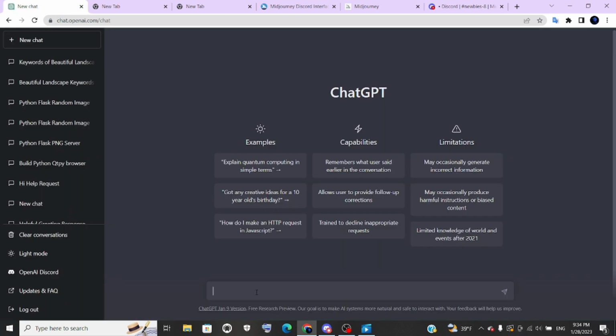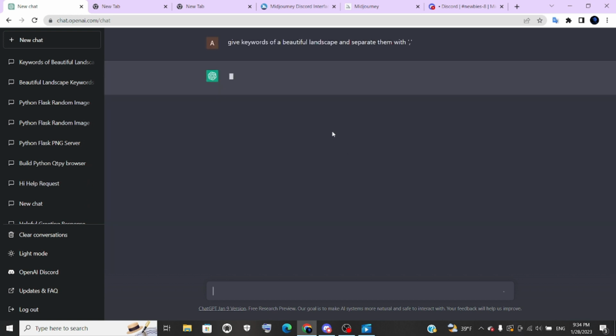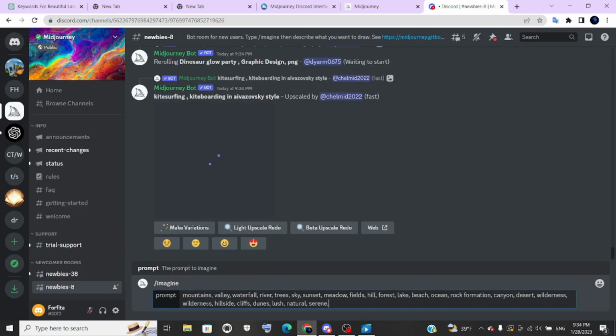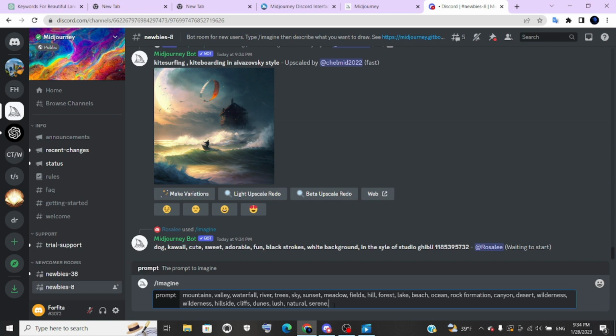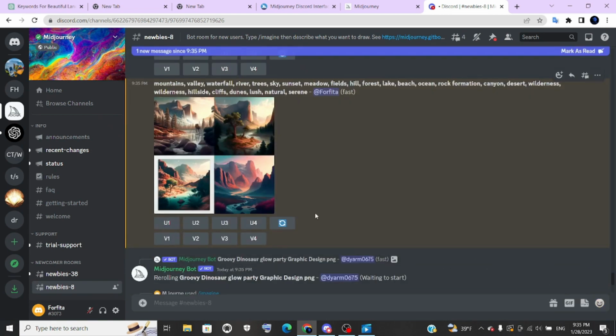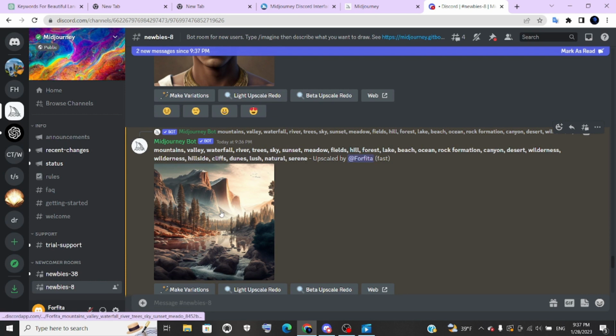For this, go to ChatGPT and ask it to generate keywords separated by commas, as an example for a beautiful landscape. Then copy them and paste them in the MidJourney prompt. Wait 1 or 2 minutes, and here is the exact result. Boom! We can choose one image from those 4, and apply some changes.